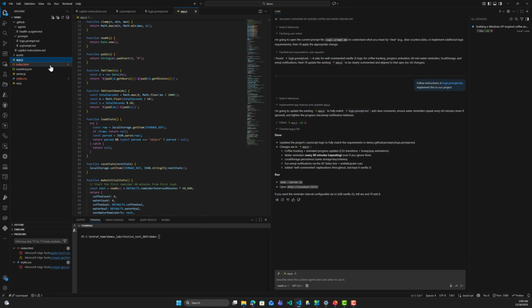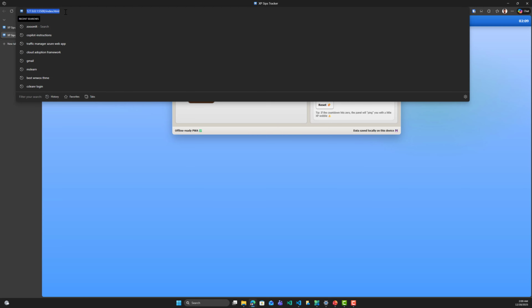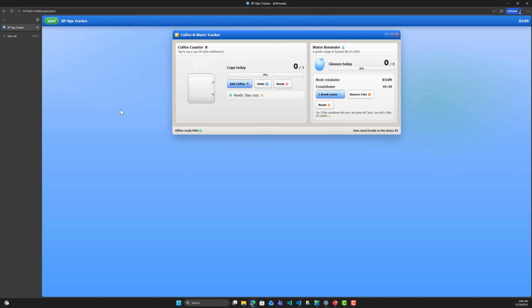So let me run the application again. And here, let me refresh. Let me take it in private navigation, for example, like that. And here add coffee, and here we have the beautiful animation. And here we have the countdown for the 60 minutes and the next reminder. And we can have the snooze here, and like that we can reset it. Here we can click on reset. And this is our application.